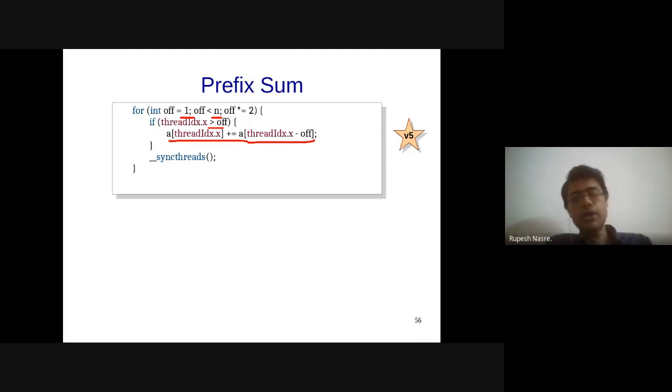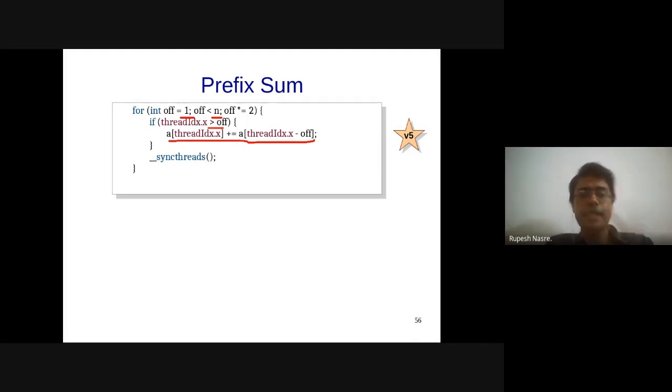Will it be n log n? No, it won't be n log n, although there are log n steps. It will be at most 2n, because we have n minus 1, then n minus 1 by 2, and so on, which sums up to 2n minus 1. So we'll have about 2n sums being computed.